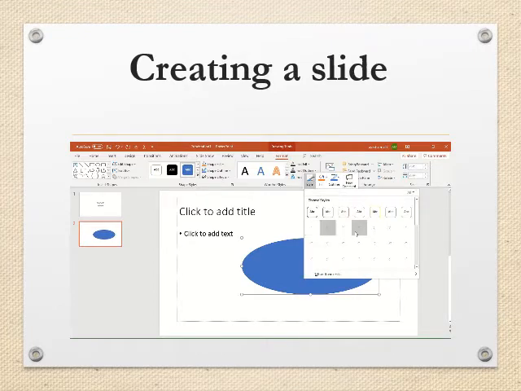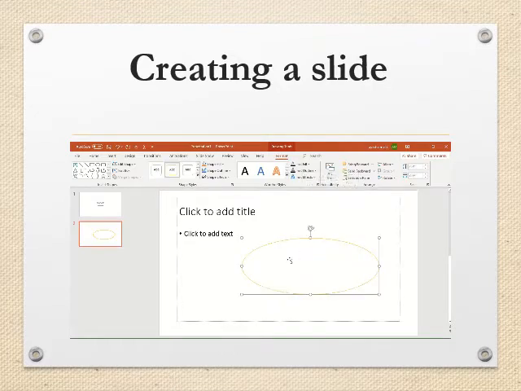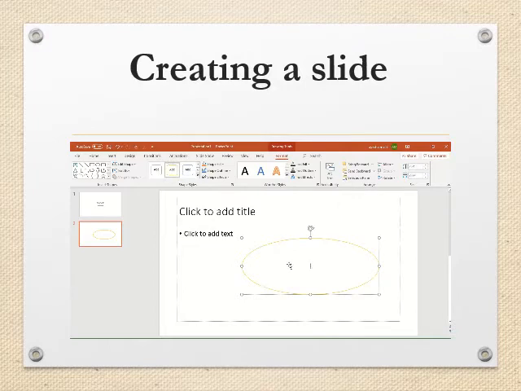I have different styles for this shape. For example, I choose this style, and now I can edit text in it. For example, I write here, I teach in APS DCI.